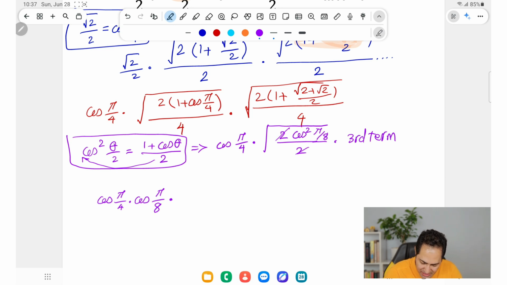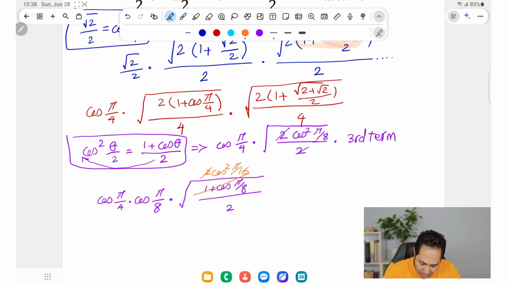Now in the third term, I have 2 in the denominator, and we know that this is the second term, right? So this is going to be 1 plus cosine of pi over 8. And I'm going to replace 1 plus cosine of pi over 8 with 2 times cosine squared of pi over 16.